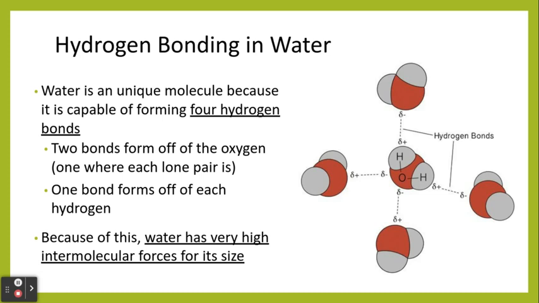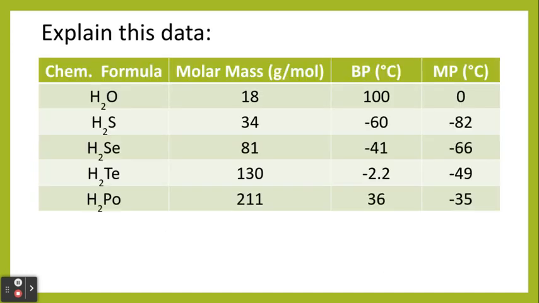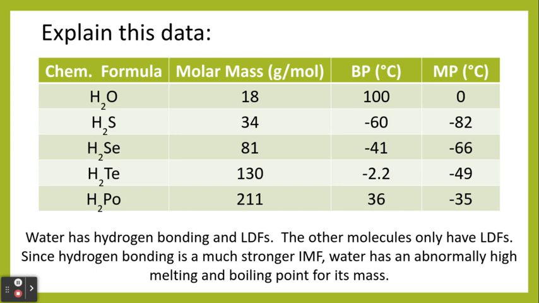So because of this, water has very high intermolecular forces for its relative size. And if we look at this data, we see that normally as the molar mass increases, the boiling point and the melting point also increases. Now, water has a small molar mass, but its boiling point and its melting point is much, much higher compared to these other similar molecules. And this is because water has hydrogen bonding as well as London dispersion forces. The other molecules only have London dispersion forces, which are much, much weaker.